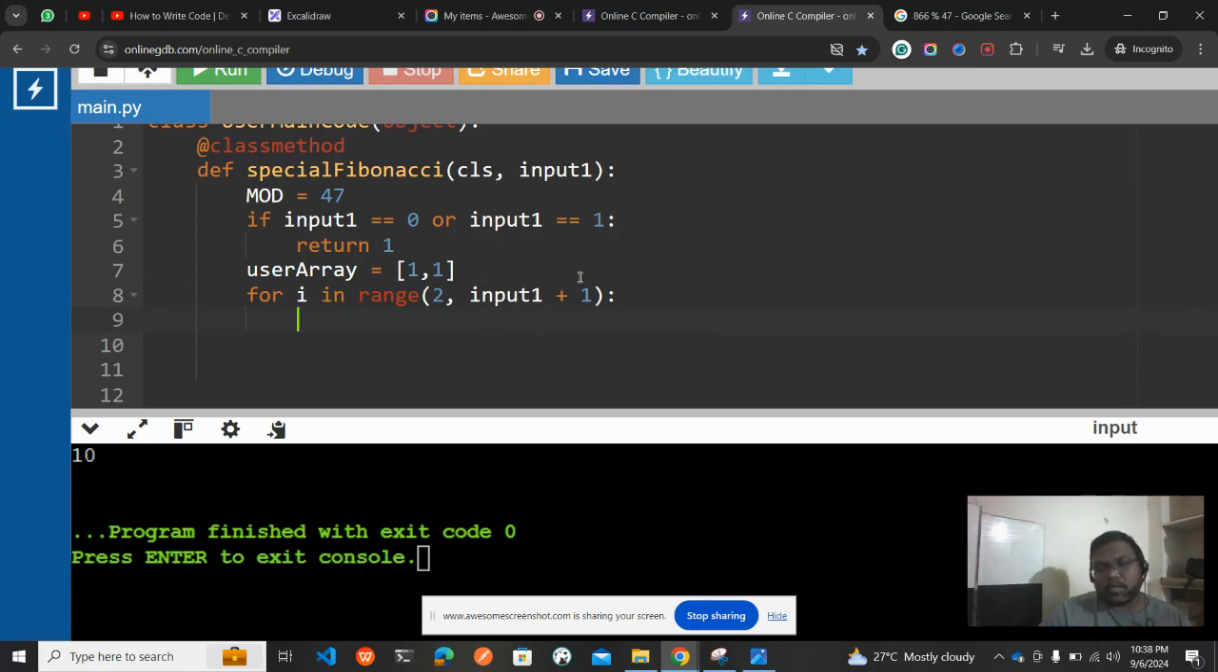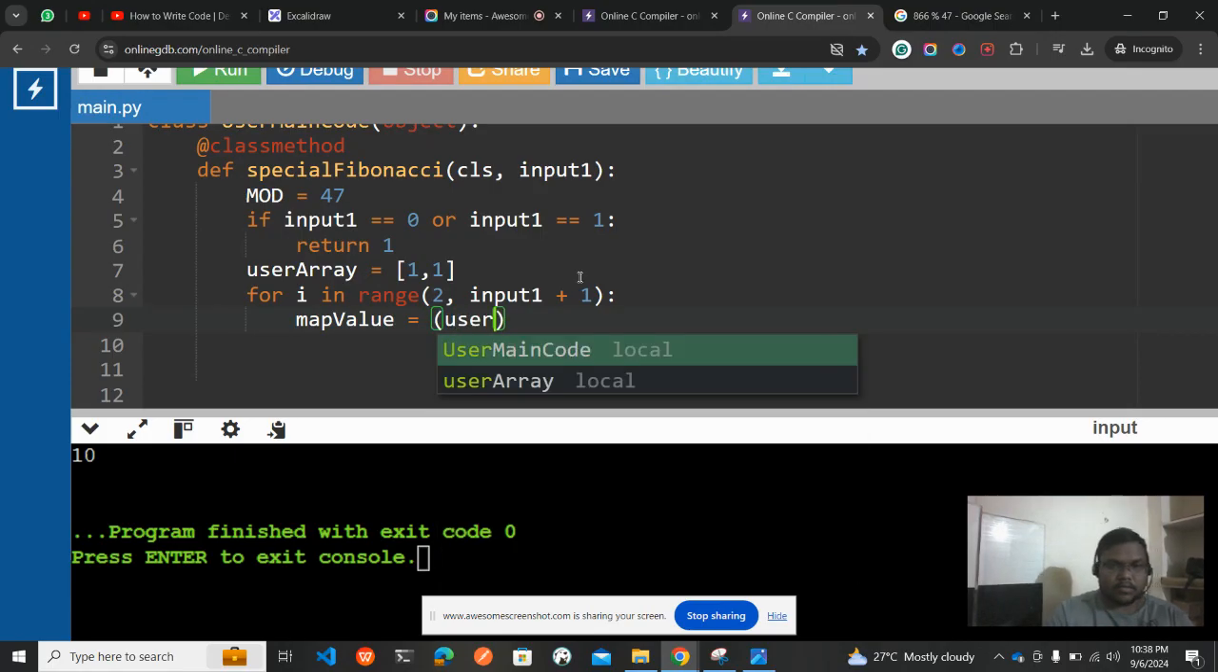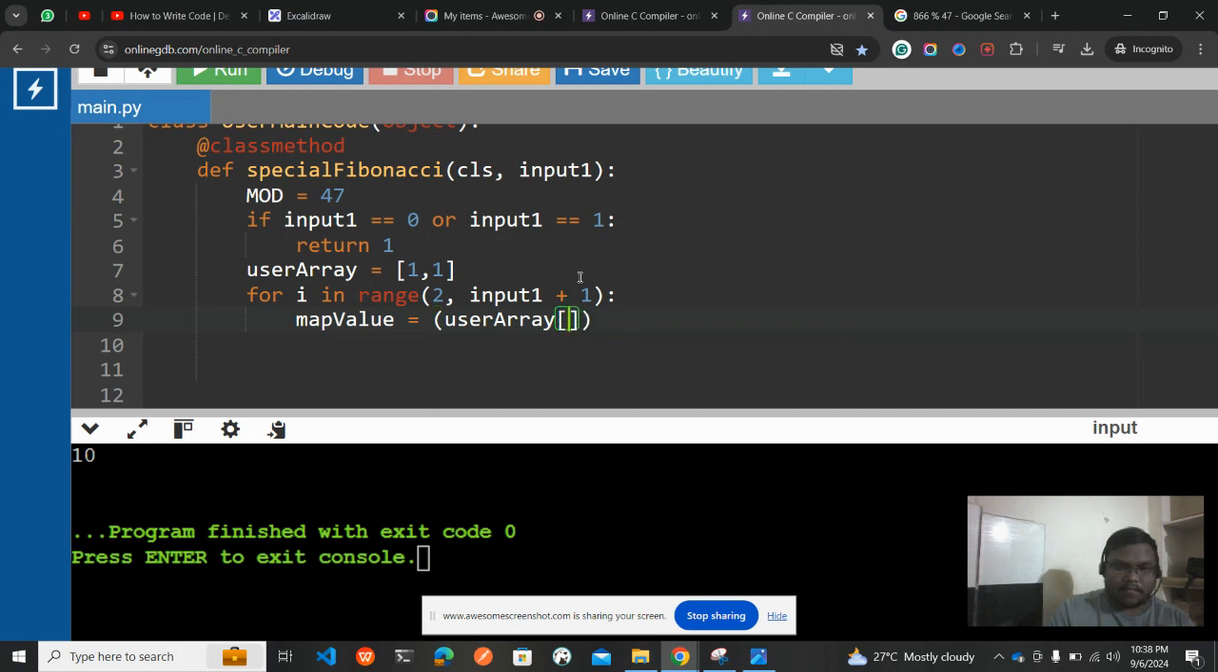Okay, so now I need to give it the condition. I'll be taking a map value condition. Now I will be writing the condition, don't worry. So user array, what's the condition? User array of i minus 1 star star 2 plus user array of i minus 2 star star 2.